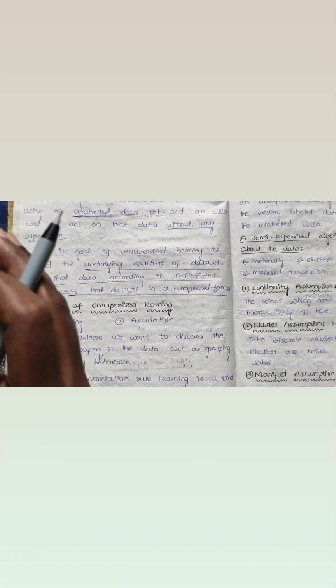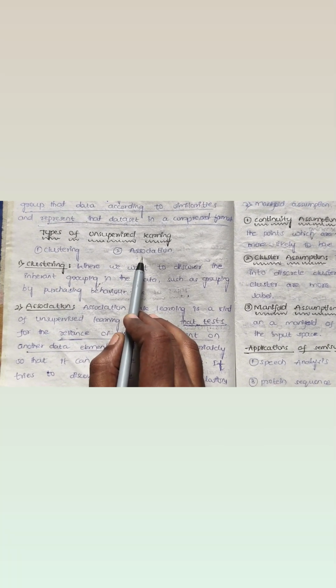To find the underlying structures within the dataset, group them according to the similarities, and represent the data in the compressed format. There are three functions of unsupervised learning. Next, types of unsupervised learning. The first one is clustering, the second one is association.